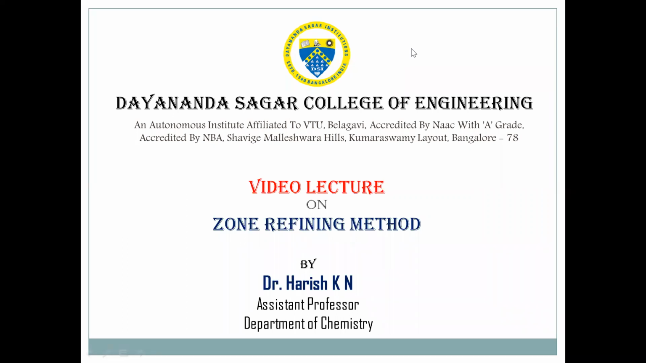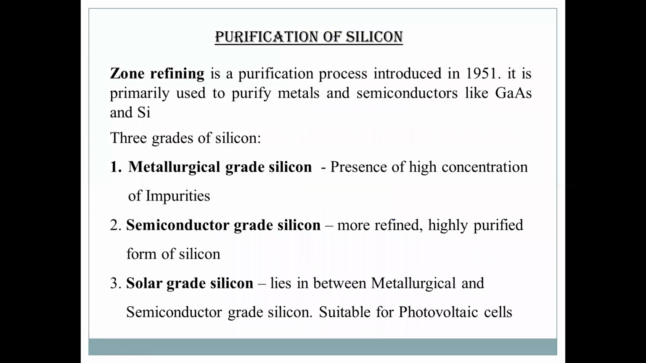Welcome to the session Zone Refining Method. Start with zone refining. What is zone refining? It is a purification process. It is primarily used to purify metals and semiconductors like gallium arsenide and silicon. This zone refining process was first introduced in 1951.